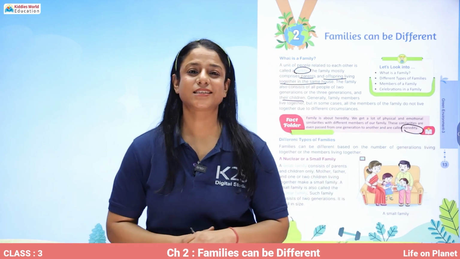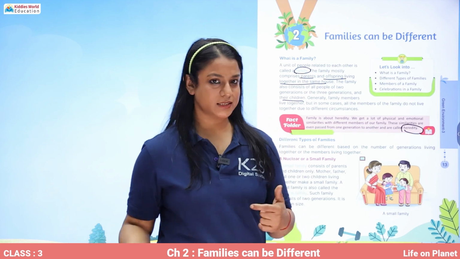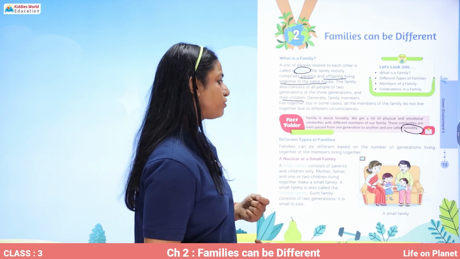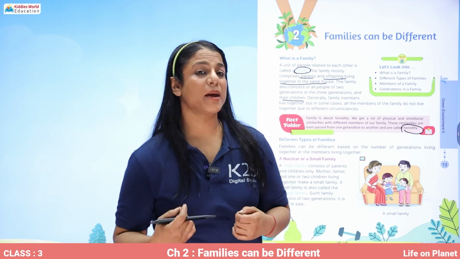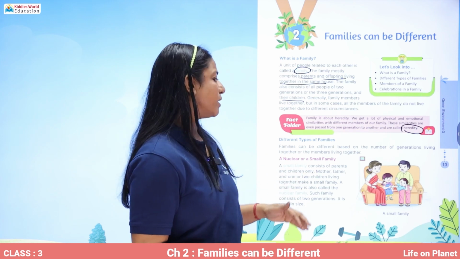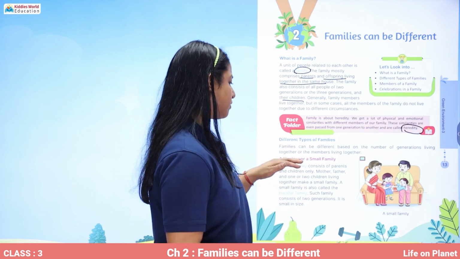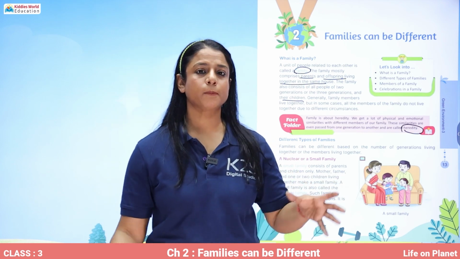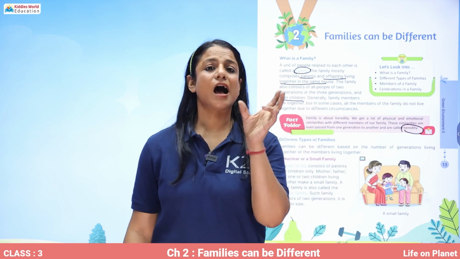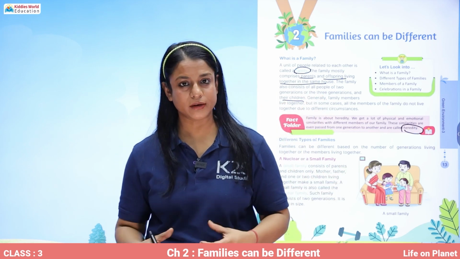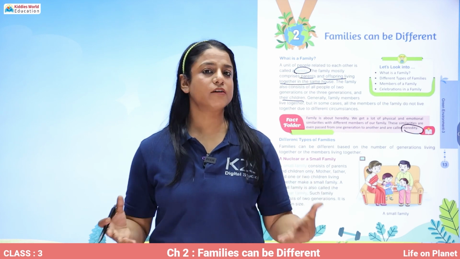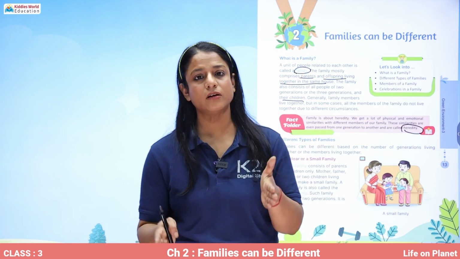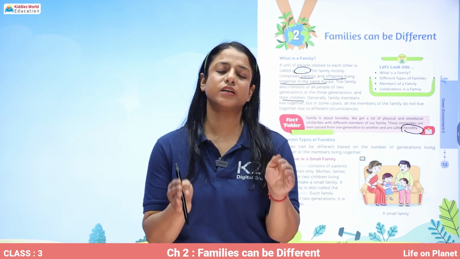Okay, so now let's study different types of families. Families can be different based on the number of generations, or we can say the number of members living together, or the members who are living together. A nuclear or a small family. What is a nuclear or a small family? When parents are living with their children, they are called a nuclear family. So we can say when two generations are living together, that's a small family or a nuclear family.